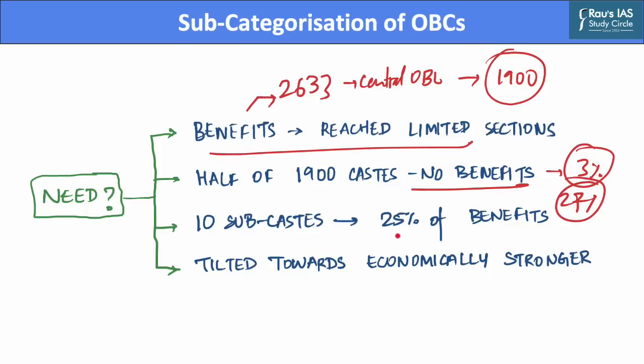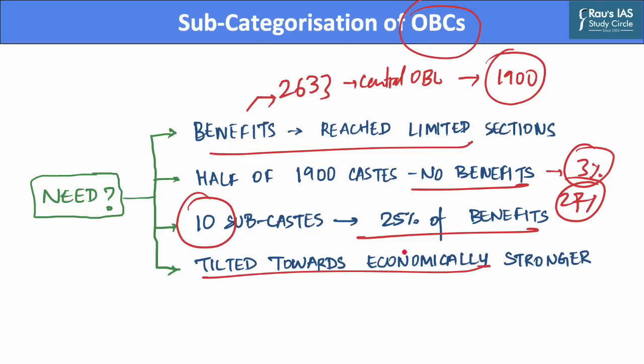Further, 25% of the benefits are cornered by 10 subcastes who are economically more dominant. Hence, we can say that the benefits of reservation policies for other backward classes are tilted towards economically stronger subsections among the OBCs, and hence there is an immediate need for subcategorization of OBCs, which will then include benefits for marginalized sections such as these 1900 castes. However, implementation of such subcategorization faces certain challenges. What are these challenges? Let us understand in the next slide.